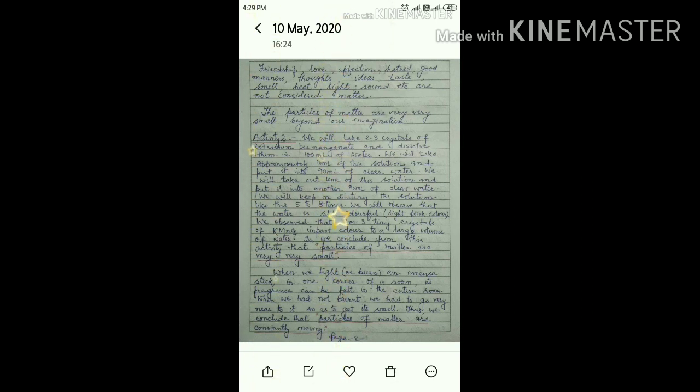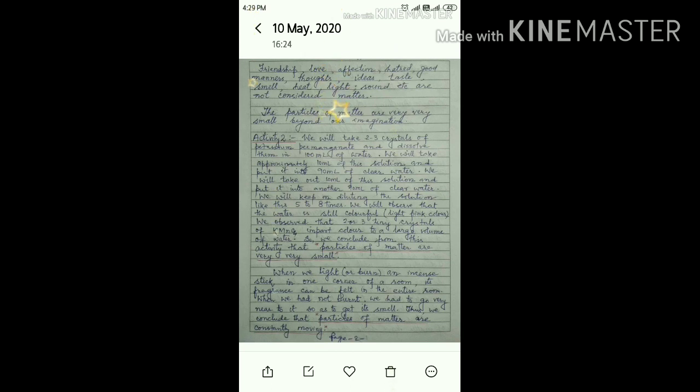We will take 2-3 crystals of potassium permanganate and dissolve them in 100 ml of water. We will take approximately 10 ml of this solution and put it into 90 ml of clear water. We will take out 10 ml of this solution and put it into another 90 ml of clear water. We will keep on diluting the solution like this 5 to 8 times.